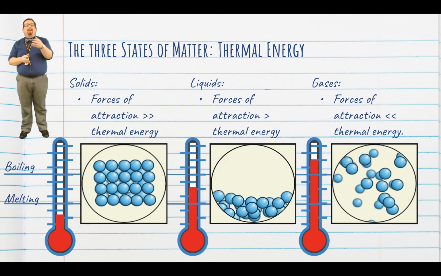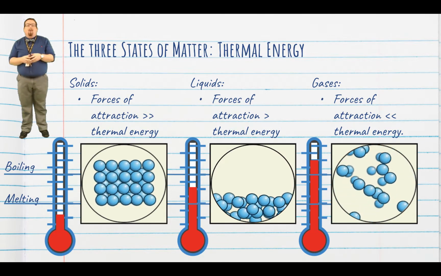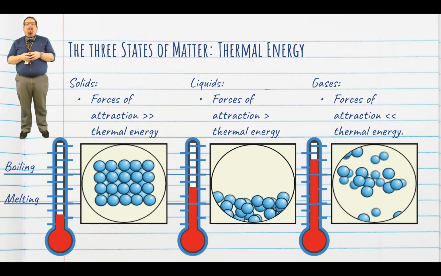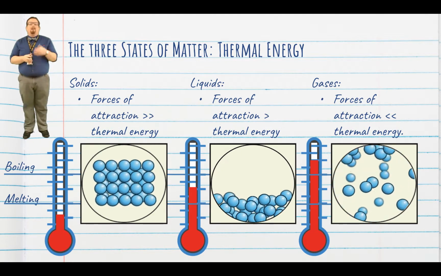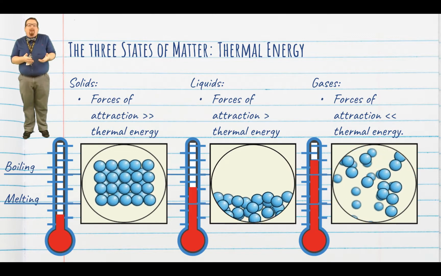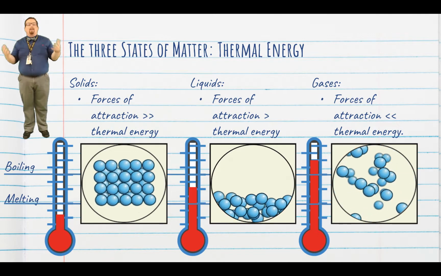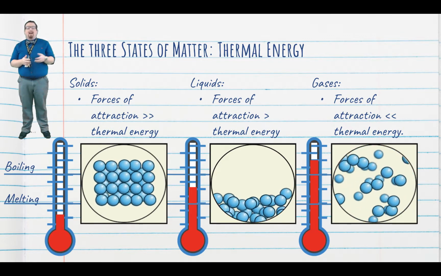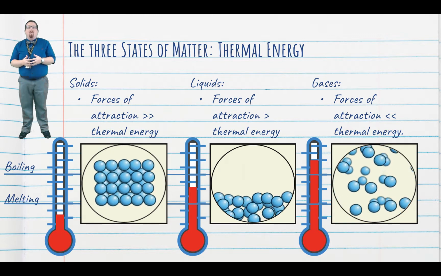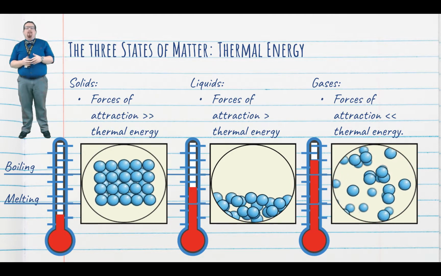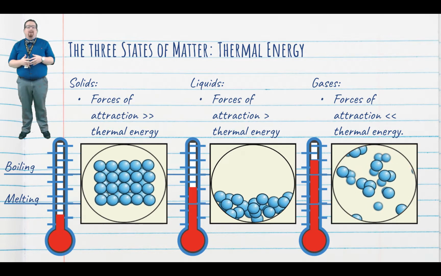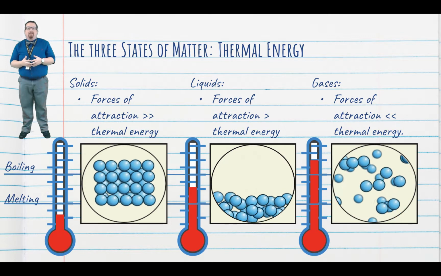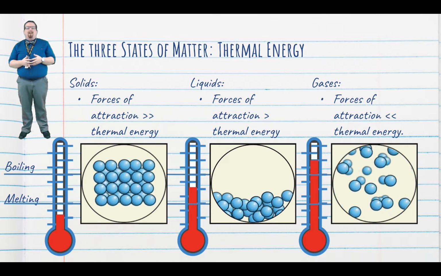As we increase the thermal energy of that substance, or we heat it up, we can start to overcome those forces of attraction and allow the particles to move away from each other. So, in a solid, there's just not enough thermal energy for those particles to overcome the forces of attraction. That's why the particles of a solid stick together. As we heat up the substance, we have more thermal energy. Once we get close to the temperature in which the thermal energy is equal to the forces of attraction, the particles will still stick together, but they're able to slide around and move past each other. That's the point in which we have a liquid.